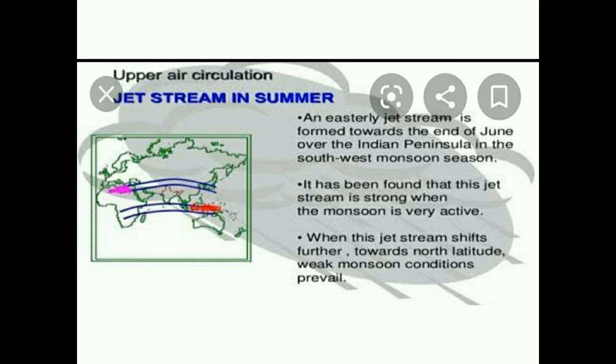So in the upper air there will be some sort of air currents, and those currents are called jet streams. Because of those jet streams there will be a lot of rainfall in those areas also, and the upper air currents form at almost above 12,000 meters of height. And here the speed varies from about 110 kilometers per hour in summer to about 184 kilometers per hour in winter season. So there will be a lot of variation. So these are the factors which influence the weather and climate.